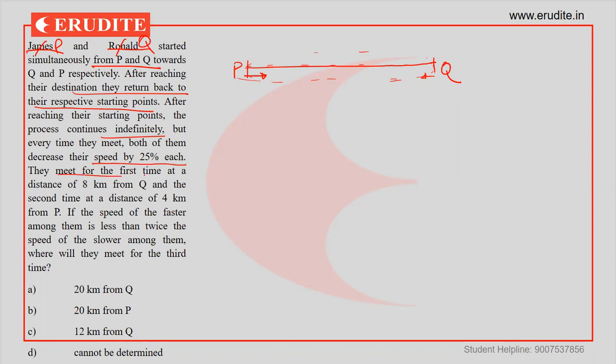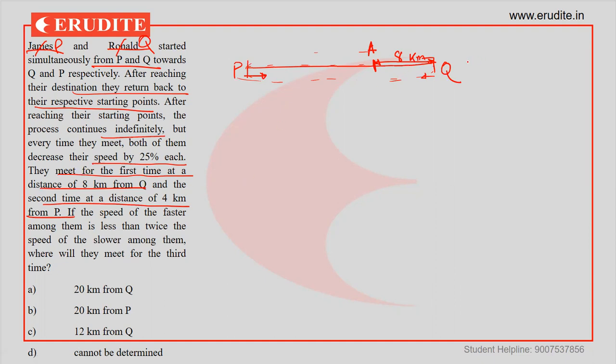They meet for the first time at a distance of 8 kilometers from Q. So what's the first meeting point? Let's say A is the first meeting point, which is 8 kilometers from Q. And the second meeting is at 4 kilometers from P.